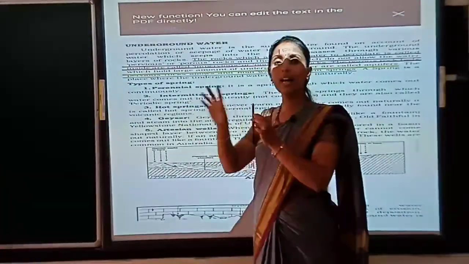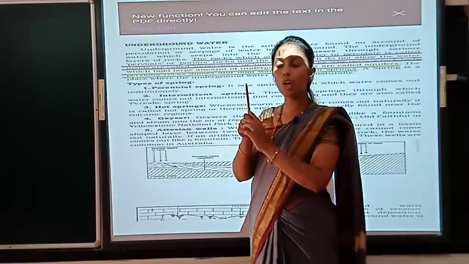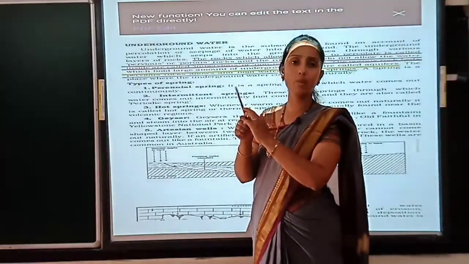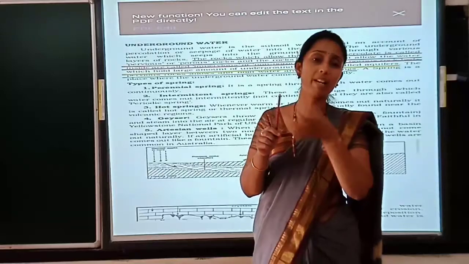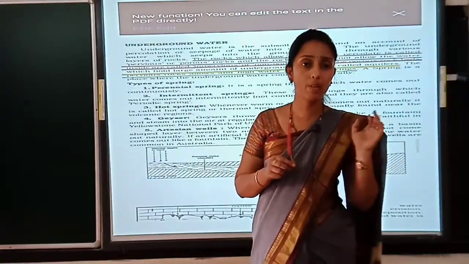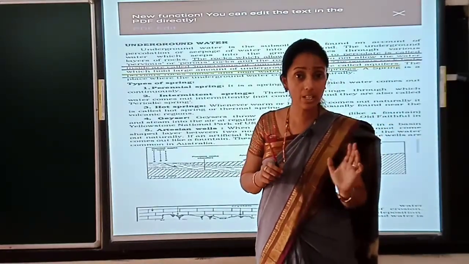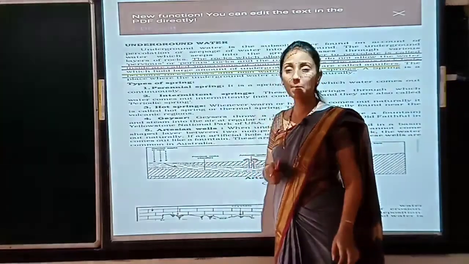Whereas perennial is continuous. In the first step you will get the water, in the second step also you will get the water. The flow of the water is very high, so that you cannot complete your construction work. Is it clear, children? Here I am explaining types of spring.